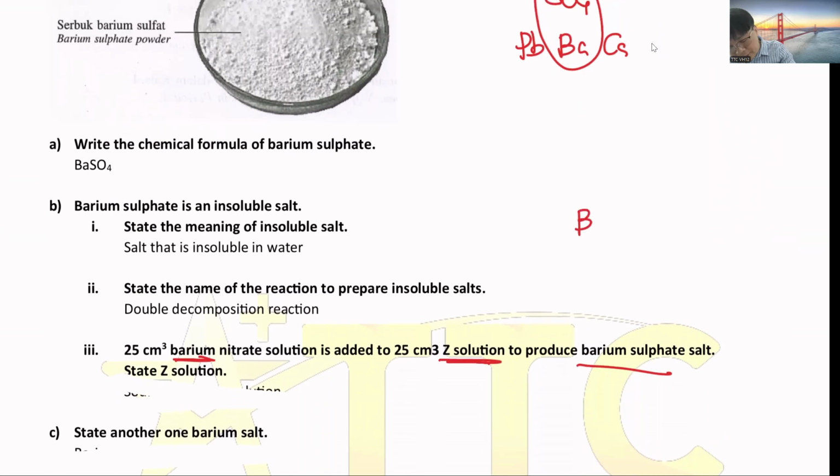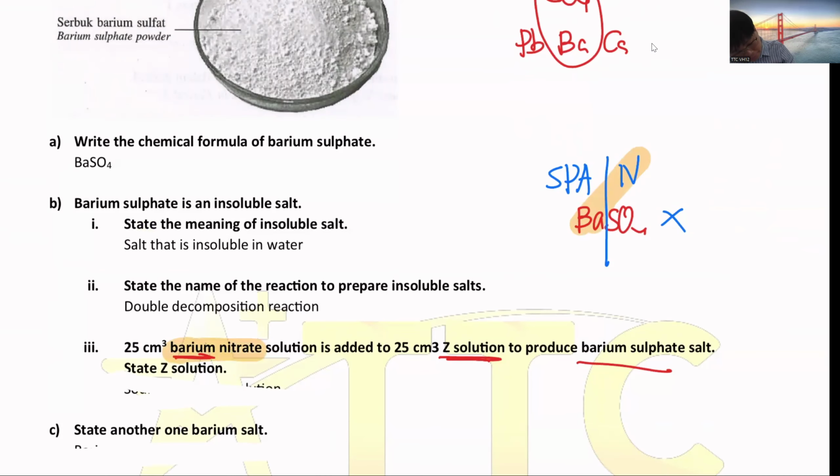I taught you just now: barium sulfate is an insoluble salt. Best you pair it with a soluble salt. So here is your barium nitrate. You need to add solution Z, and solution Z you can choose either sodium sulfate.